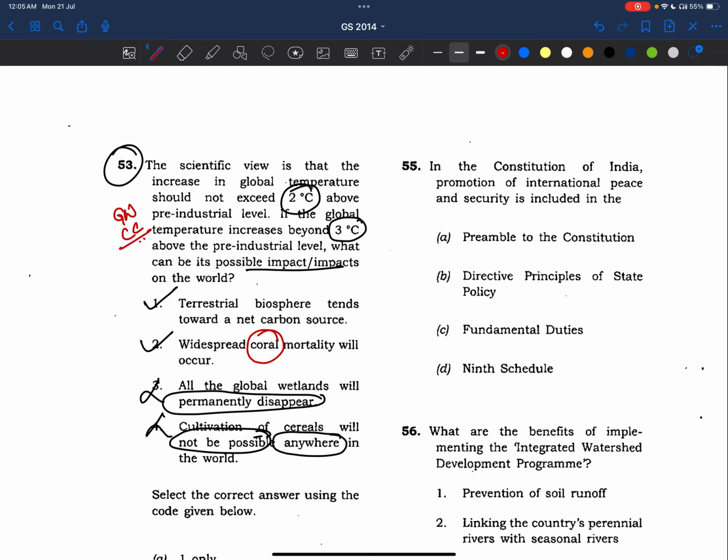All the relevant things. There are many conventions, so all these things we should read. All these things will be in our environment source topics. So definitely we should read the climate change topic in our environment source. Either you follow Shankar IAS or PMF IAS, read from that source only.